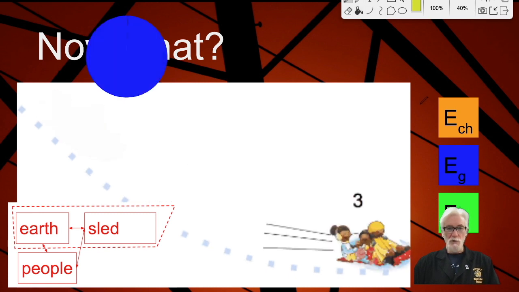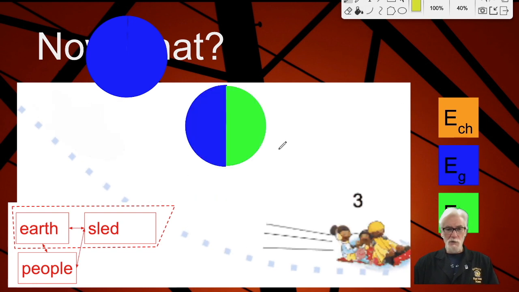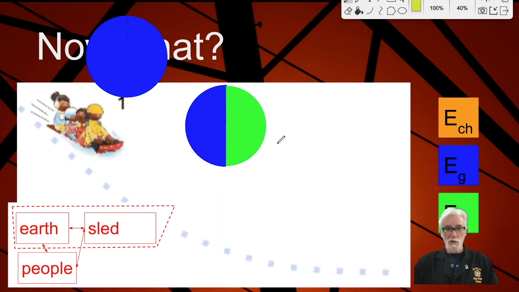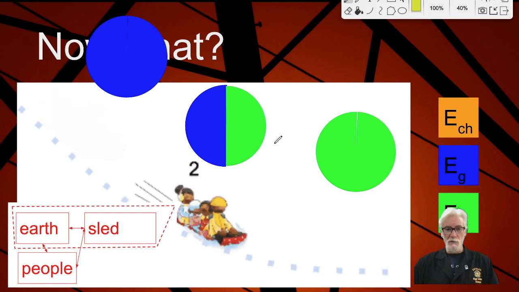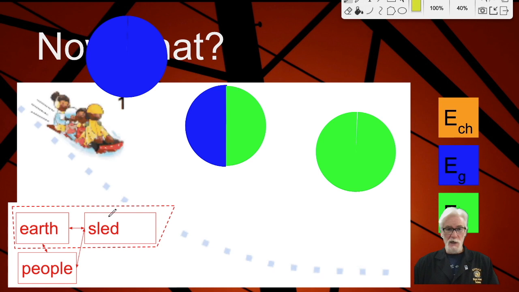At first, all the energy is stored as gravitational energy because they're at the top of the hill and the people are outside the system. Next, at position 2, the energy is split between kinetic, because it's moving, and gravitational, which is smaller than the whole entire pie because it's not as high as it used to be. And then finally, at the end, all the energy is stored as kinetic energy because they're at the bottom of the hill, moving fast, and have no gravitational energy anymore. All of the changes here happened inside the Earth sled system. And so the pies are the same size. The people store energy, but it stays outside the system the entire time.